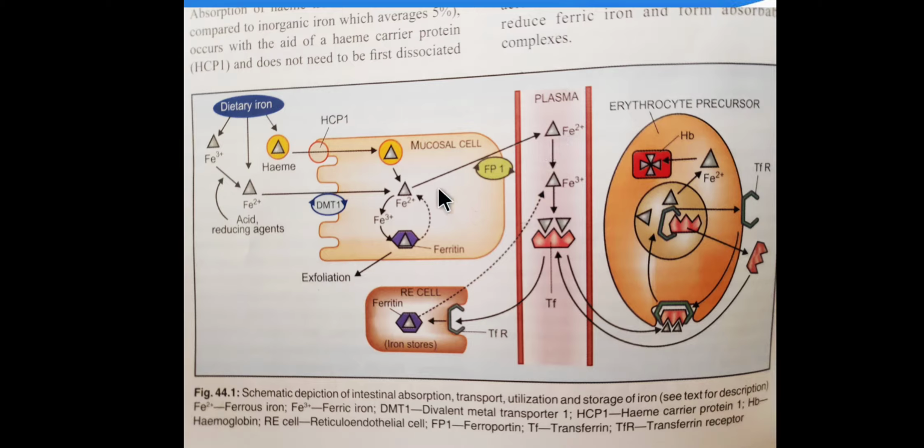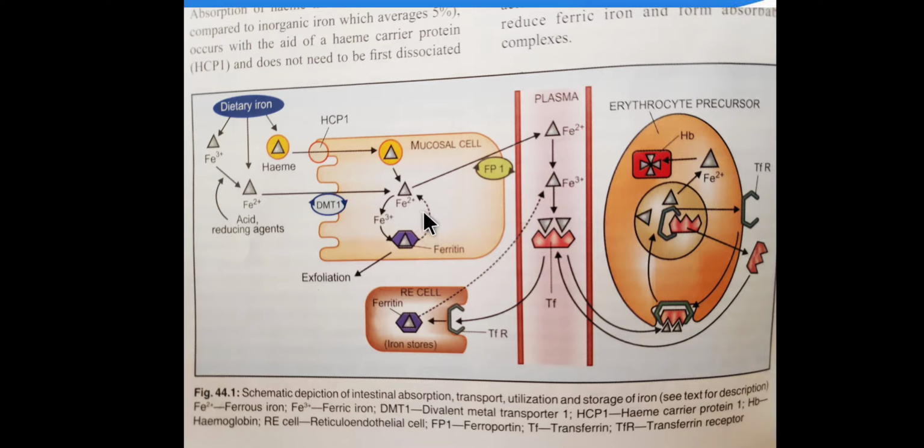But here is one more thing to discuss, that is the mucosal block. You can say it is like a curtain, known as the ferritin curtain. Curtain means a barrier-like situation where, if an excess amount of iron is there, it will not get absorbed into the plasma by FP1 but will remain stored within the mucosal cell with the help of apoferritin.